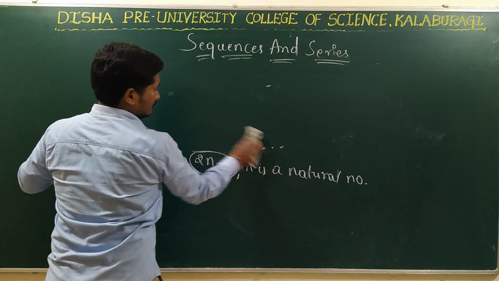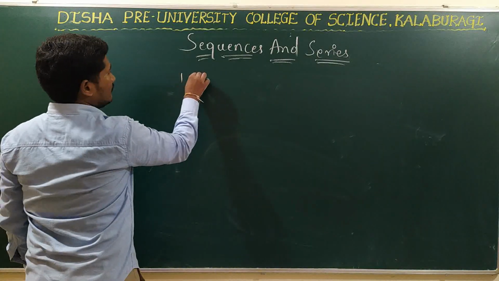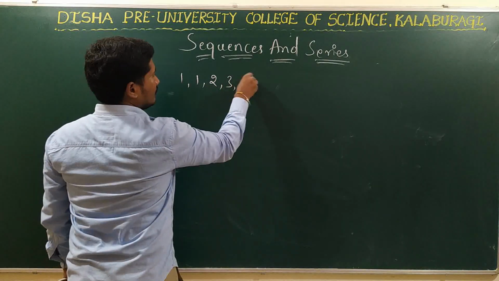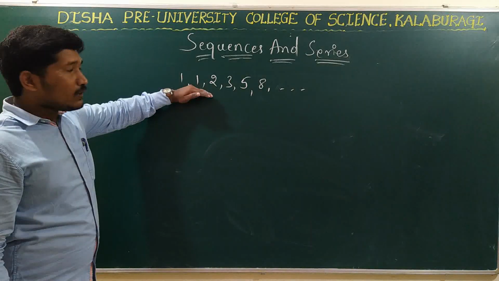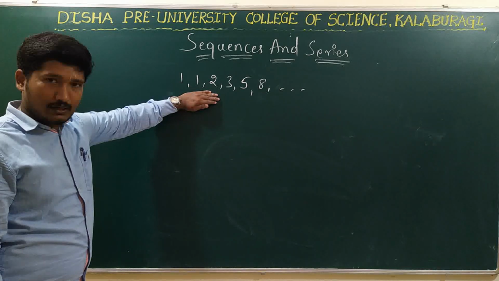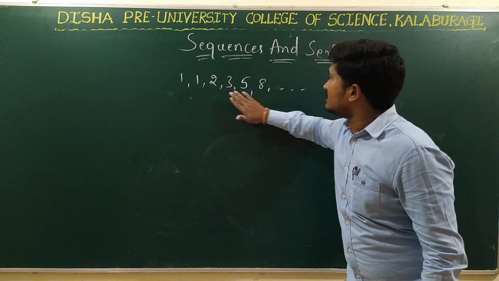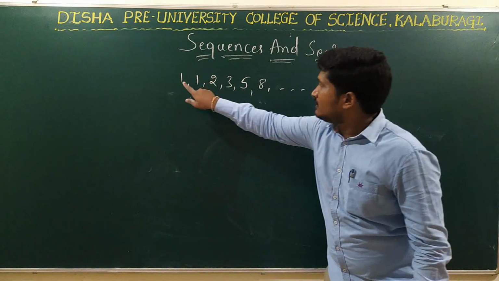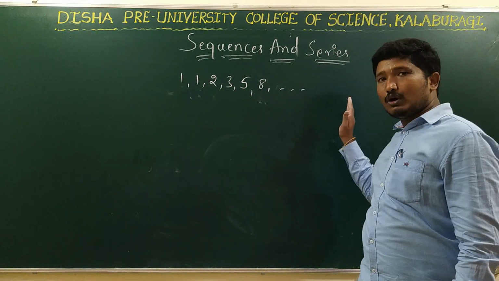See, I'll take one more example. 1, 1, 2, 3, 5, 8, and so on. Let us consider this a sequence. Here you cannot see some pattern. There is no particular pattern that you can see here, right? The first term and the second term are equal. After that you just keep on observing here.